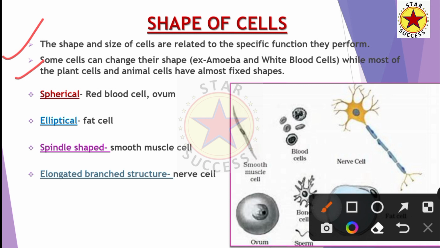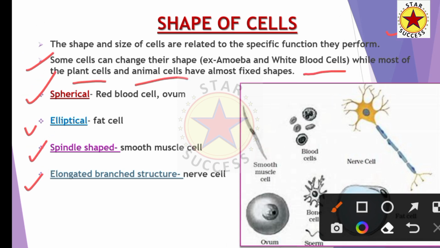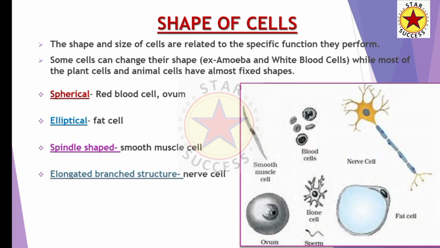Some of the shapes of the cell are: it may be spherical, it may be elliptical, it may be spindle shaped, or it may be an elongated branched structure. The spherical shape is of the red blood cell and the ovum. The red blood cells, the RBCs, and the egg cell are spherical in shape.